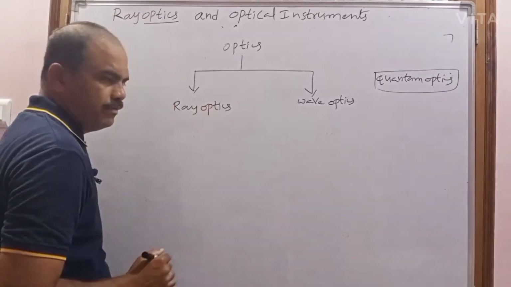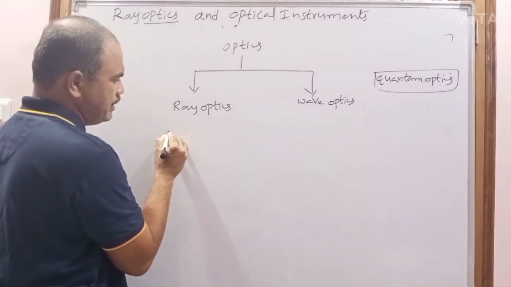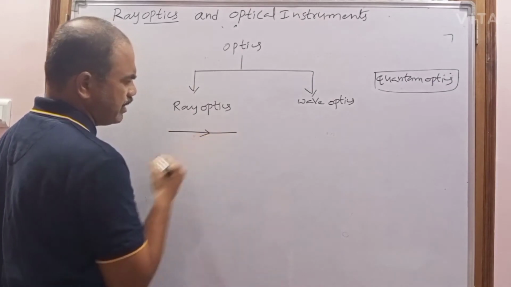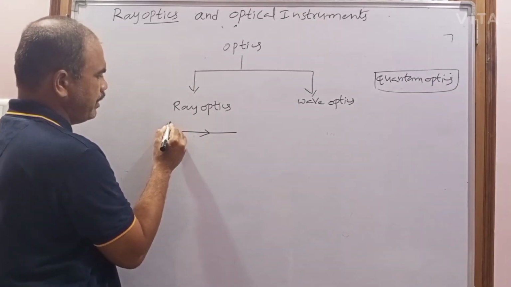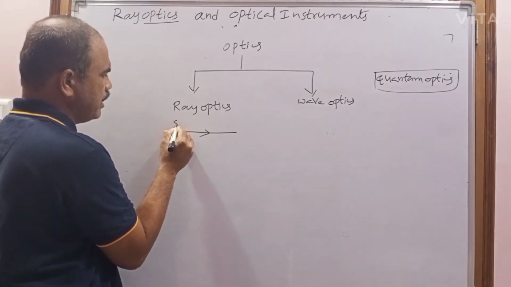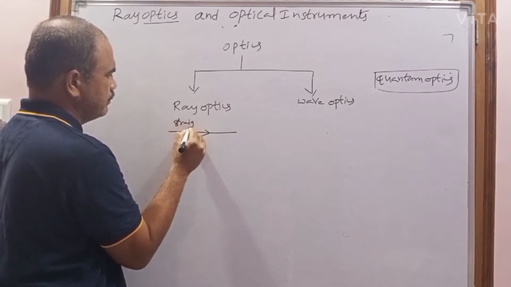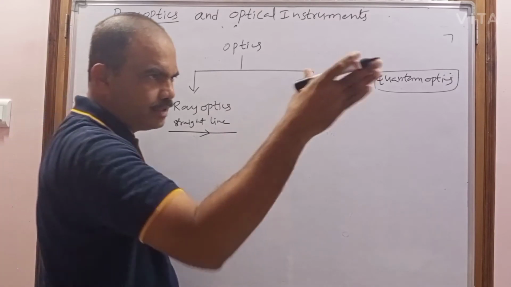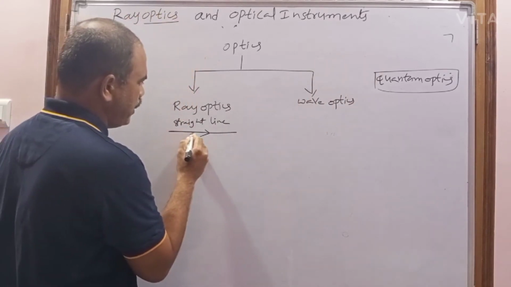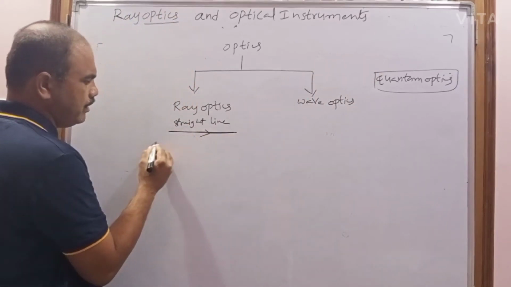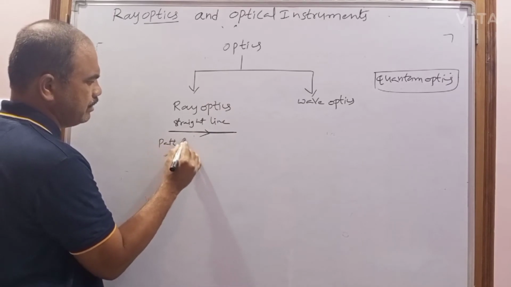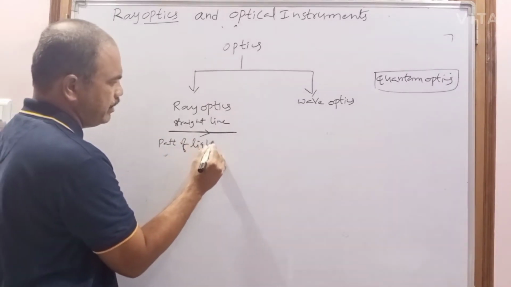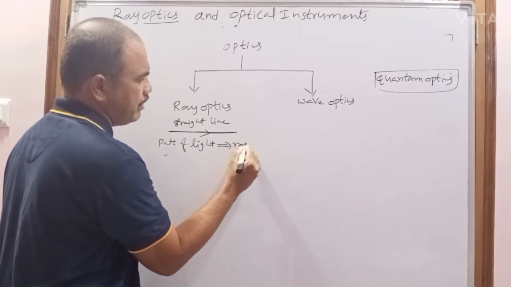In ray optics, we consider that light travels along a straight line. When the light travels along a straight line, it follows a path, and that path of light will be called a ray of light.